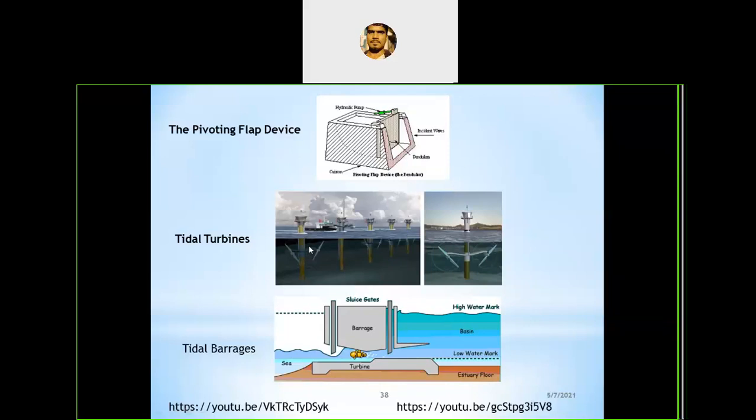And the difficulties are the irregularity of the wave pattern. The wave may change direction easily. The direction of the wave is not constant, and the phase of the wave is also not constant. It may change, and it may affect the power efficiency.